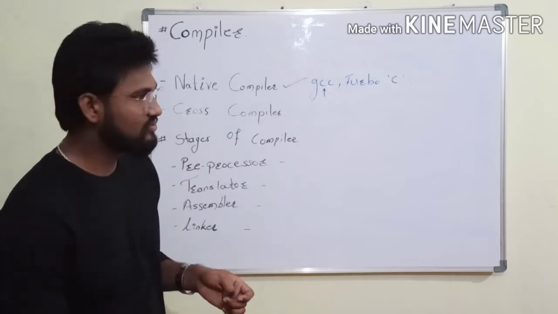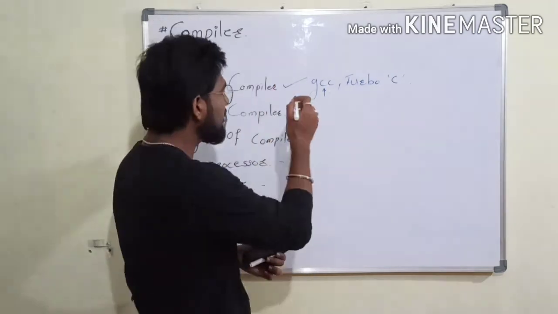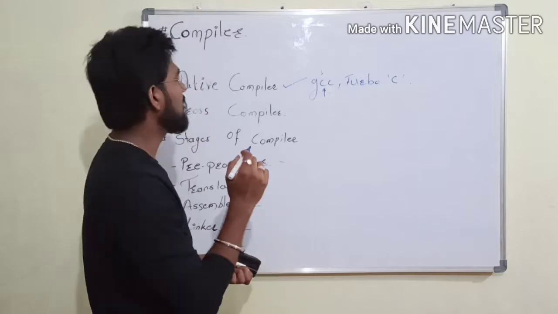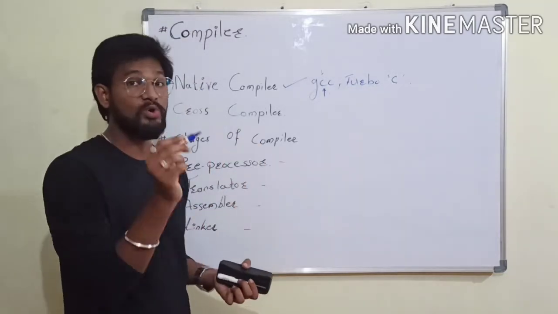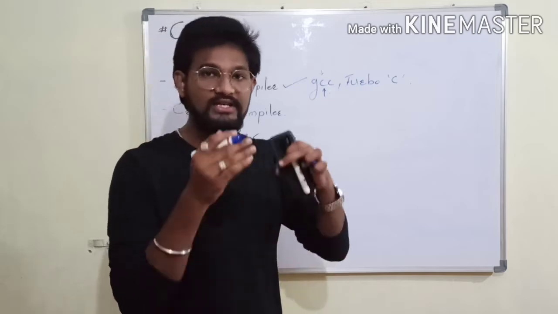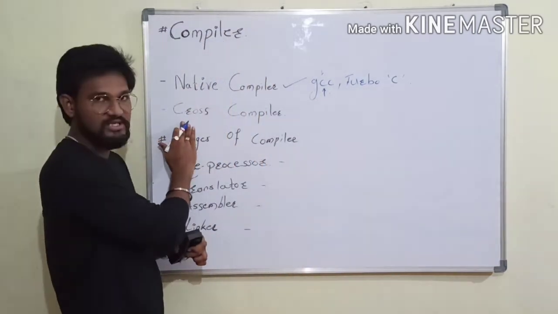That's why the native compiler is a compiler which works in one environment, either Linux or Windows. So this native compiler works in one environment and generates the machine understandable file for the same environment. So that is a native compiler. So next is a cross compiler.